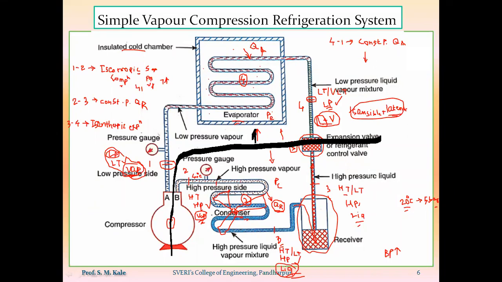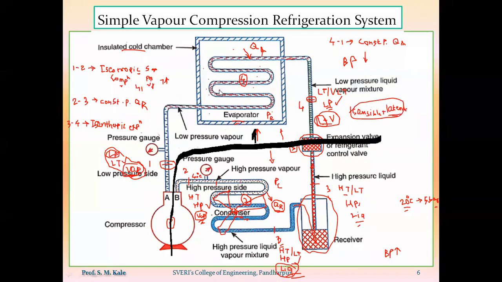For that purpose, by lowering the pressure, we lower the boiling point temperature. That's why evaporator pressure is always lower and condenser pressure is always higher.